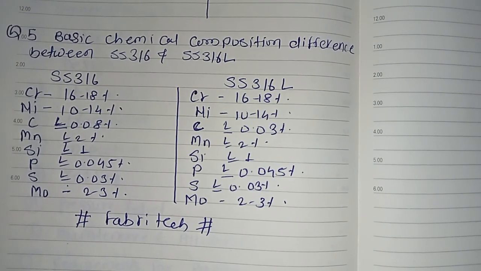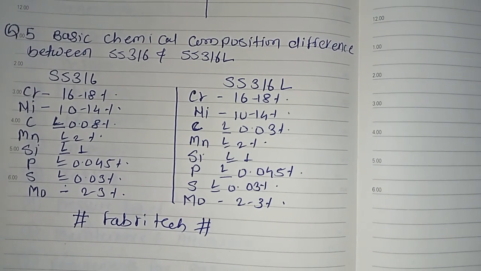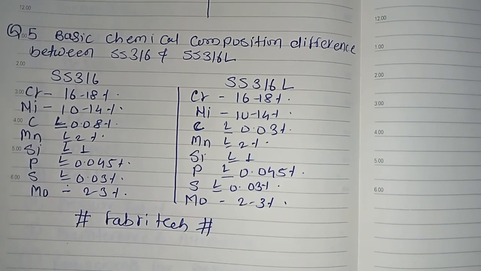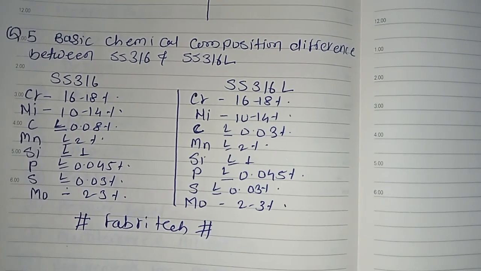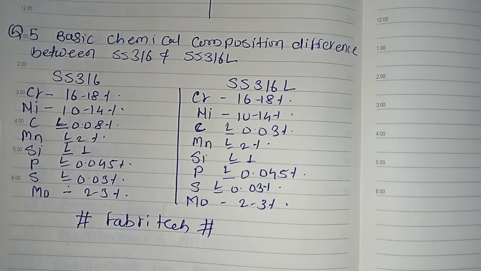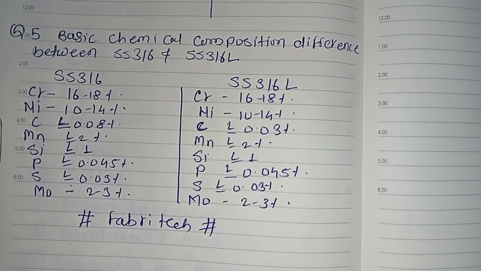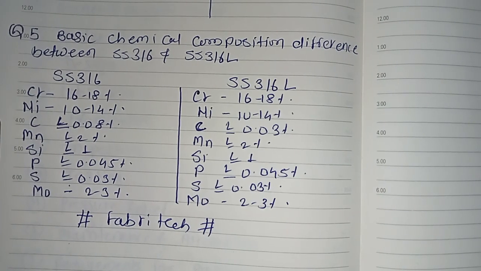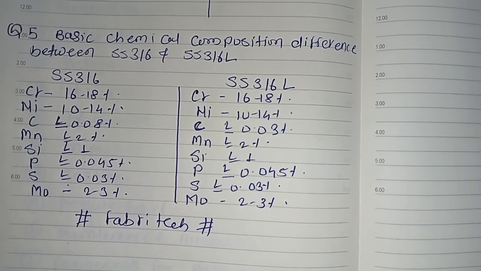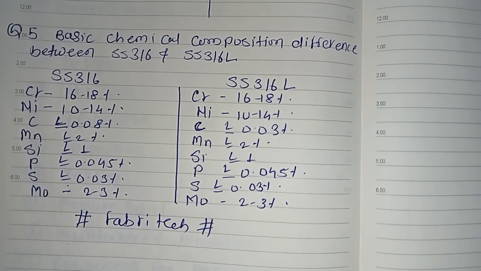Manganese less than or equal to 2%, silicon less than or equal to 1%, phosphorus less than or equal to 0.04%, molybdenum 2 to 3%, the same in both. All the chemical composition is the same, but only the carbon percentage is low. This is the basic difference between 316 and 316L.